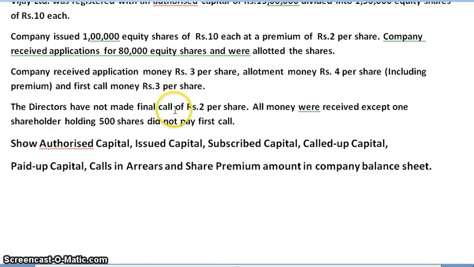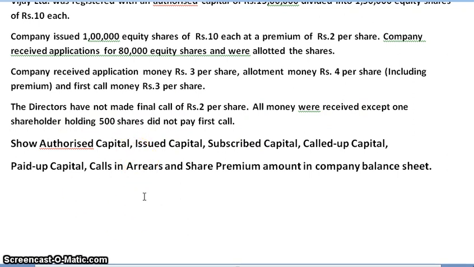Director have not made the final call of rupees 2 per share. All money were received except a shareholder holding 500 shares who did not pay the first call. So entire amount is not received. So of that, the shareholder who could not make the payment, that is the calls in arrears.